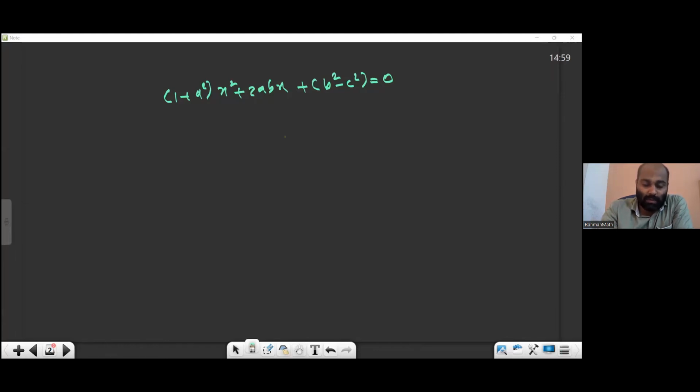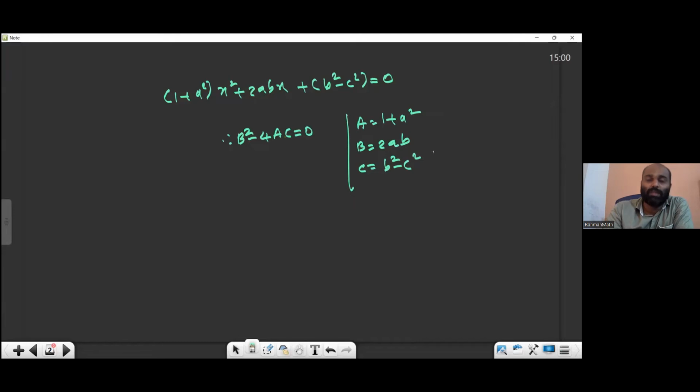Okay, just rename yourself. See, it is given that 1 plus a square m square plus 2abx plus b square minus c square equal to 0 has equal roots. Whenever equal roots is there, you have to write it using capital letters. Why are we using capital letters? I already told you a small letter is already used. So A equal to what? 1 plus a square. Those who are confident, just try. I already told you the same procedure, when you apply it you'll get the answer. I think some people already got it.